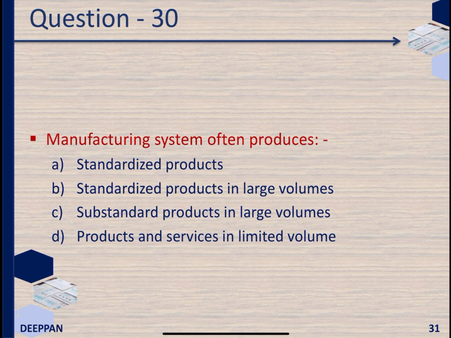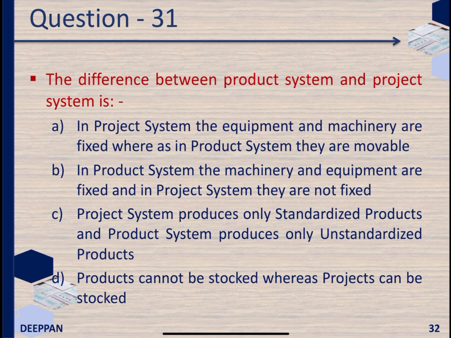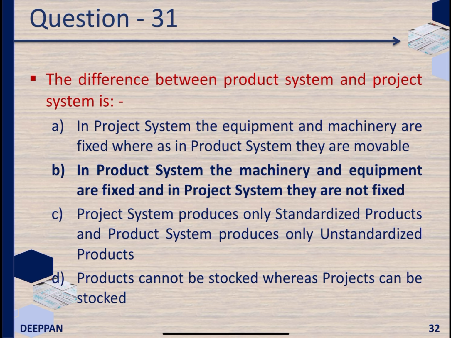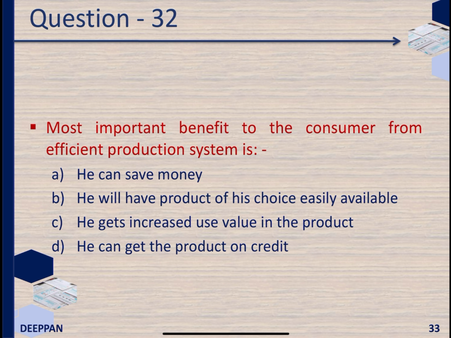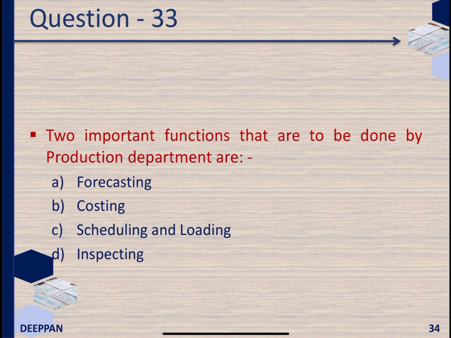Manufacturing system often produces standardized products. The difference between product system and project system is in product system the machinery and equipment are fixed, and in project system they are not fixed. Most important benefit to the consumer from efficient production system is he gets increased use value in the product. Two important functions that are to be done by production department are scheduling and loading.